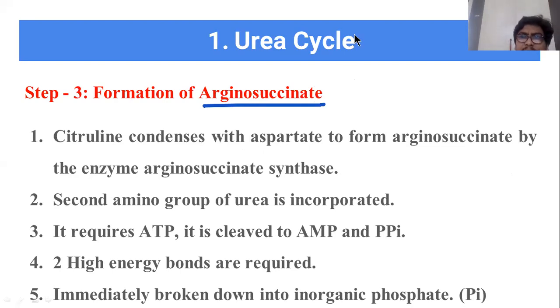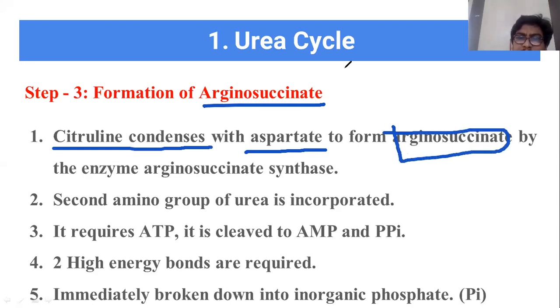The citrulline molecule, which is produced in the second step, undergoes condensation. Condensation means it undergoes a joining process with aspartic acid, otherwise called aspartate. Citrulline joins with aspartate to form a substance called arginosuccinate. Clear? So this you have to keep in mind.